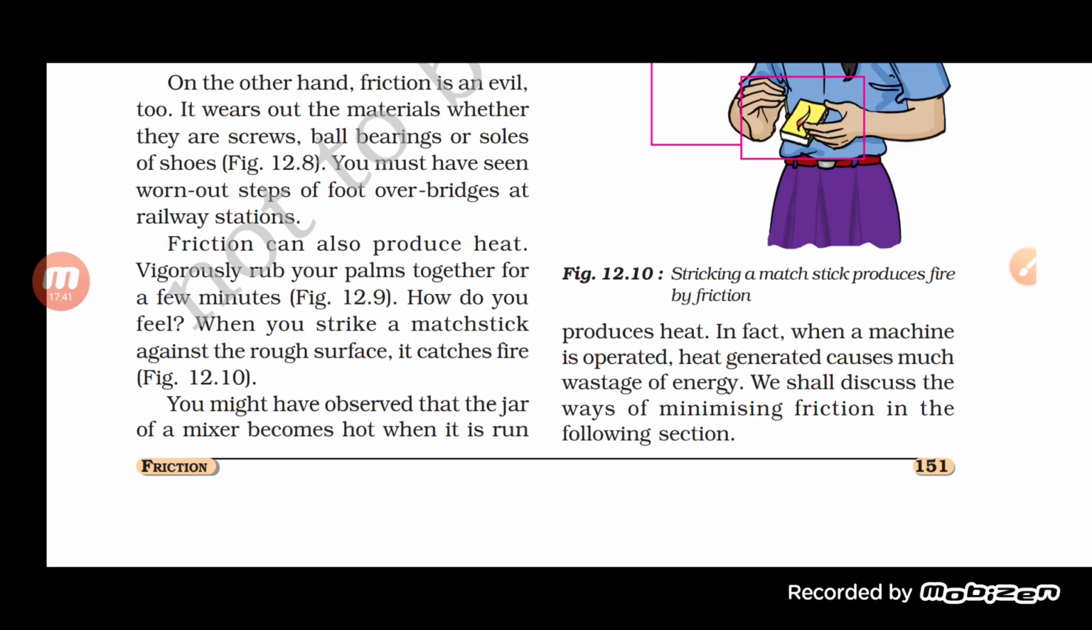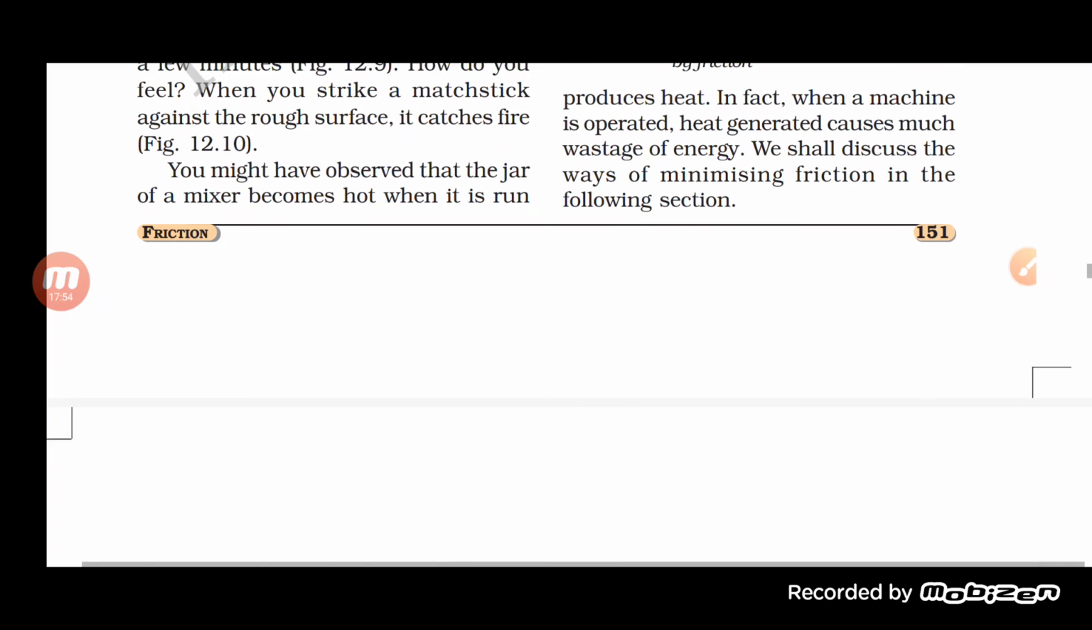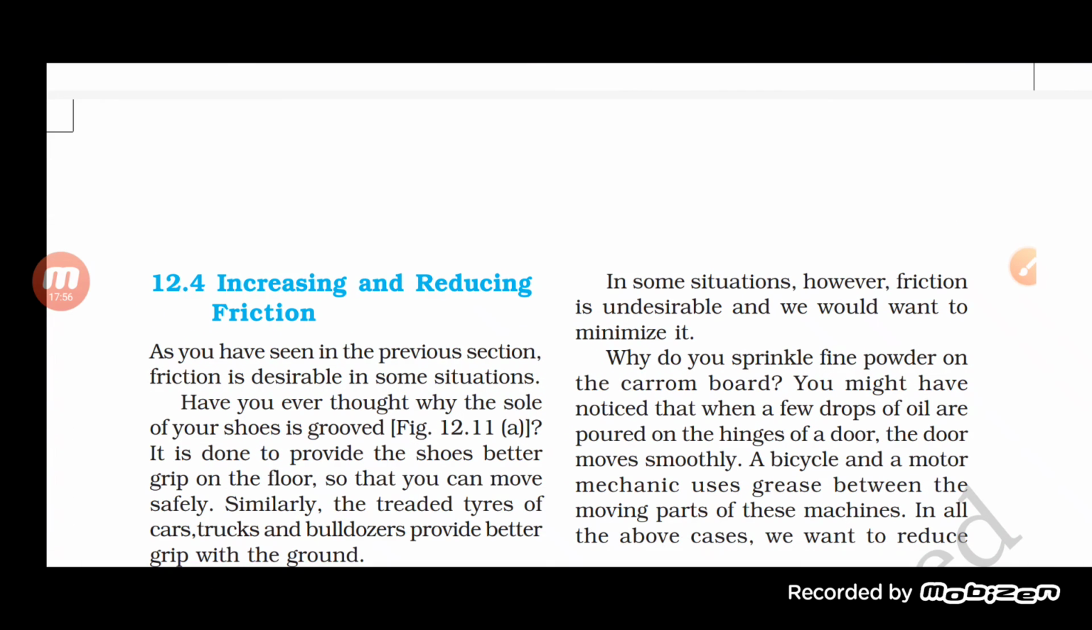In fact, when a machine is operated, the heat generated causes wastage of energy. We shall discuss the wastage of energy and minimizing friction in the following section. So here in this section, students, we are going to study two things: increasing and reducing friction. How friction is good for us, and how friction is not good for us, we are going to study in it.